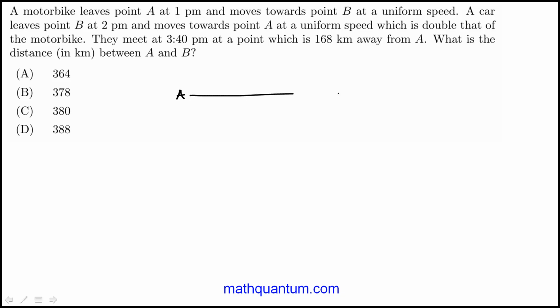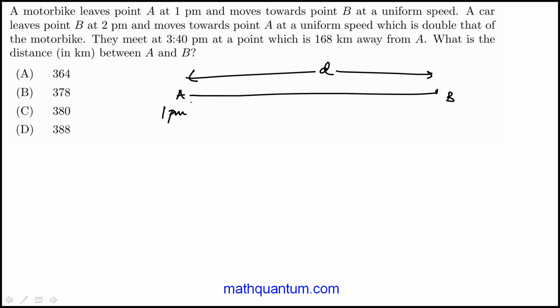So we'll mark these 2 points A and B, and this is the distance we need. I'll call that D kilometers. And A leaves at 1 p.m. This motorbike moves towards B at a uniform speed. Car leaves at 2 p.m., so 1 hour later.